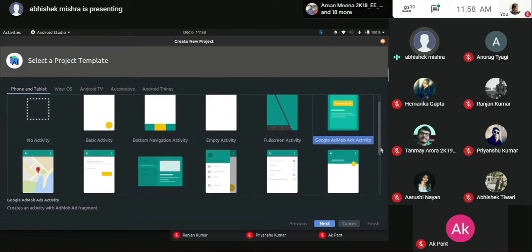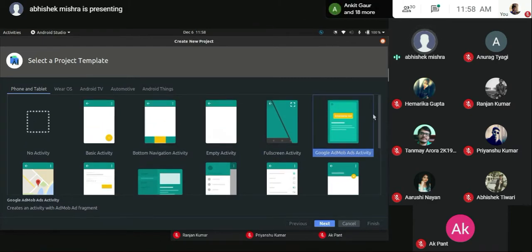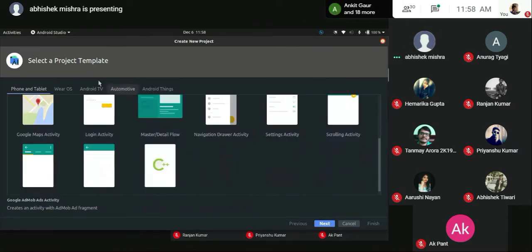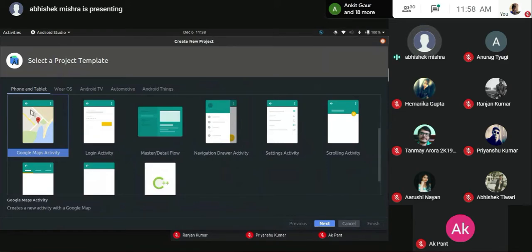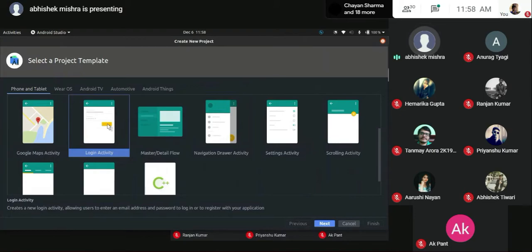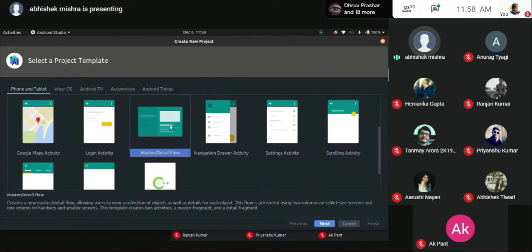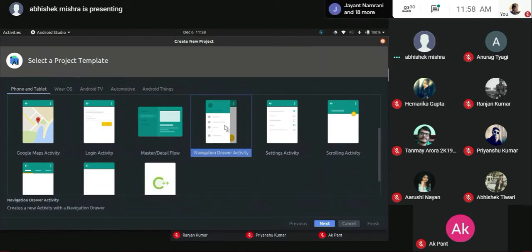AdMob is the one where you see ads. A lot of us play games, right? While you're going from level 1 to 2, you have small ads that pop up. This is the one that runs the ad for you. Maps is quite explainable. It creates a map for your whole screen. Login is where ID and password fields are created. You can just change the functionality as you want. These are the flows that you want to create. These are altering the flow of your application. It won't be a problem.